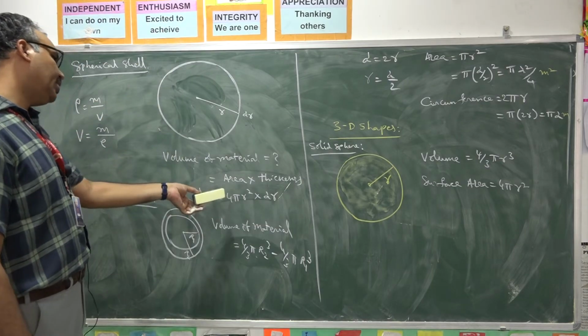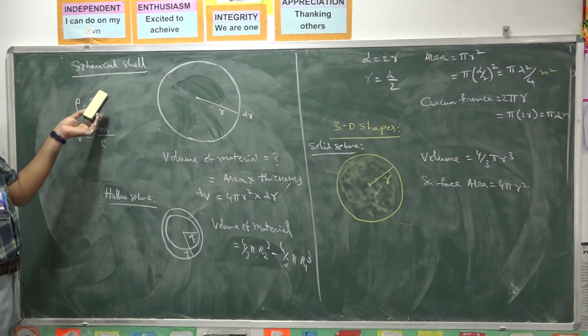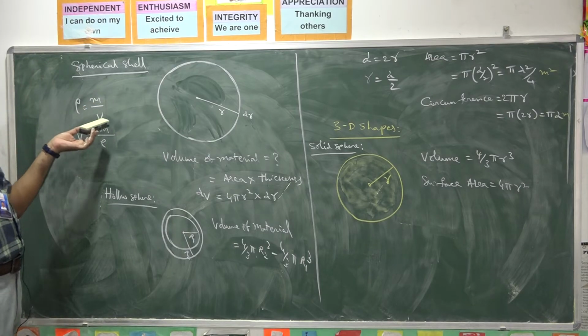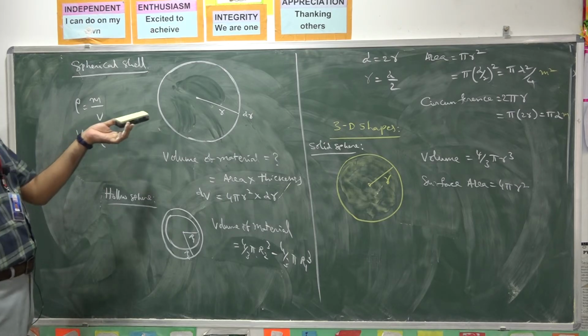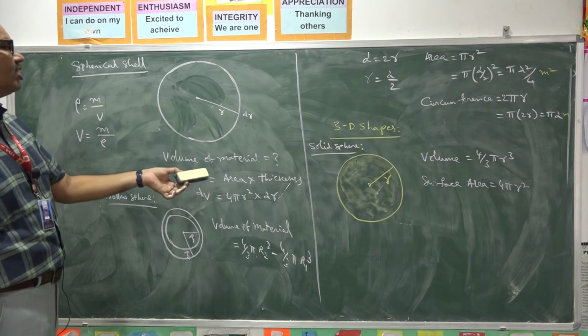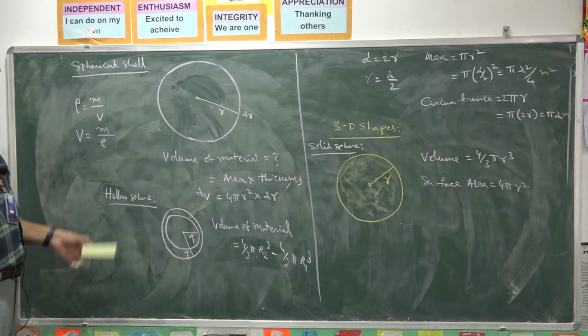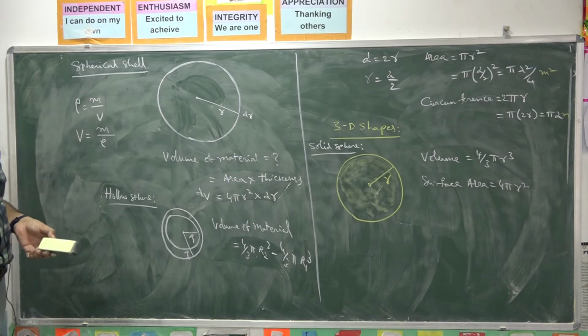What is the volume of material used, you can calculate using that. Sometimes they may ask you density. Density means mass by volume you should take. Otherwise, volume can be calculated by taking the ratio of mass and density. Here density is not provided, mass is not provided. That's why we used the mensuration formula for doing this. In physics, if you are provided with mass and density, you can go for this formula. Okay.